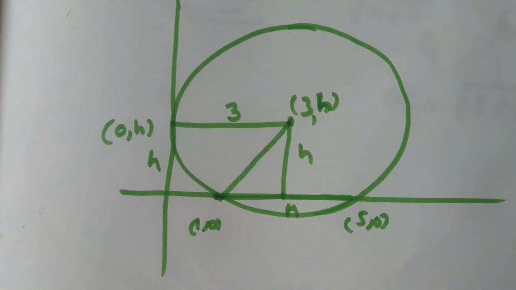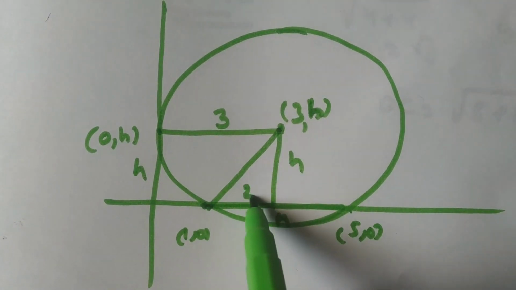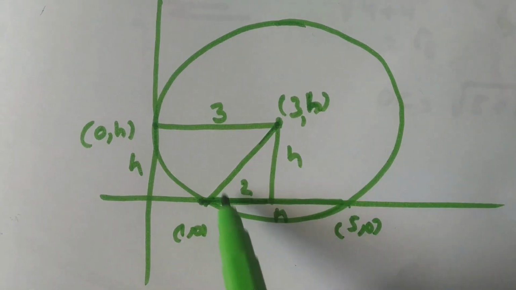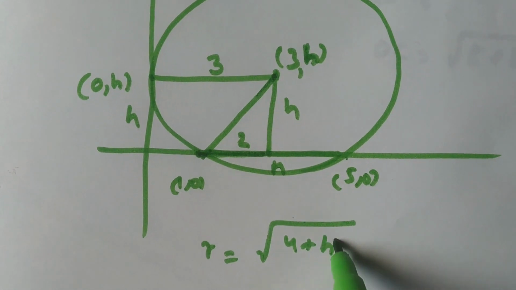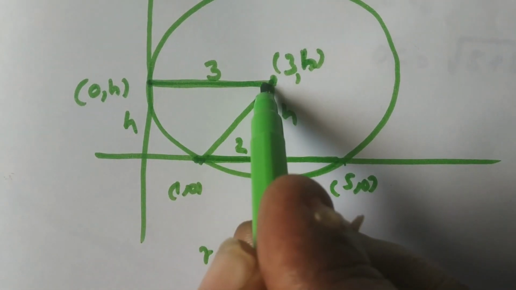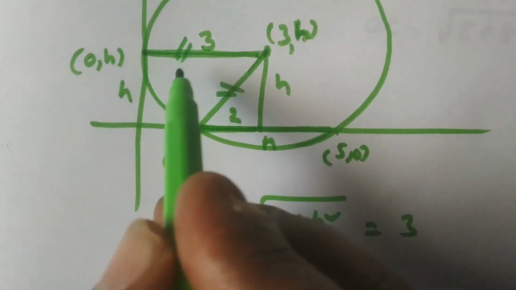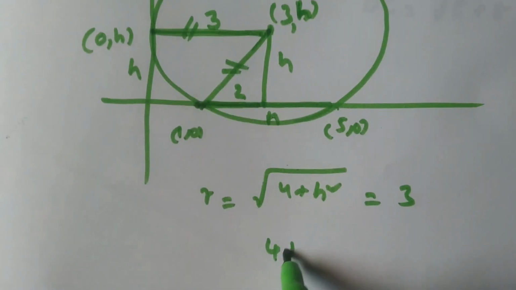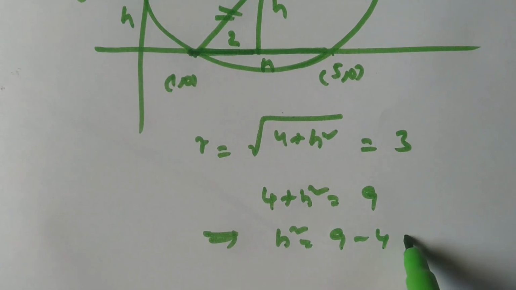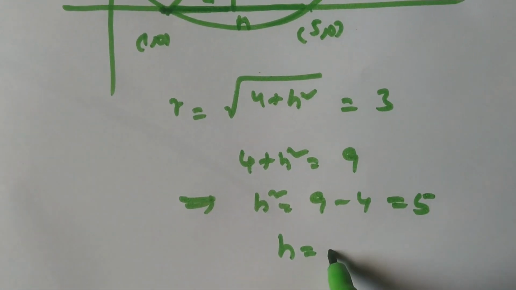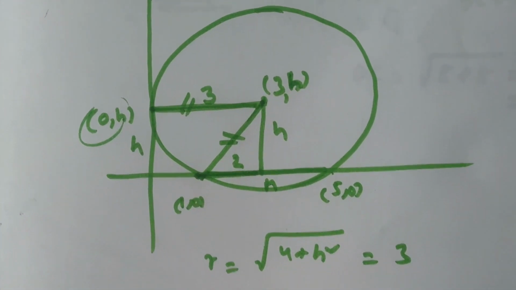Join here to here. Now the distance from (1, 0) to (5, 0) is 4 units, so automatically this is half of the distance. Now what is the radius? r is equal to root of side square plus side square, root of 4 plus h square. This is the same as 3. Root of (4 plus h square) is equal to 3 because these two are radii of the same circle. Implies 4 plus h square is equal to 9 by squaring. h square is equal to 9 minus 4, that is 5. h is equal to root 5. So (0, root 5) is the point. Your h value is root 5. Okay.